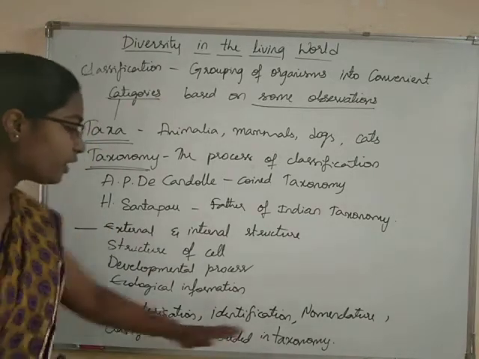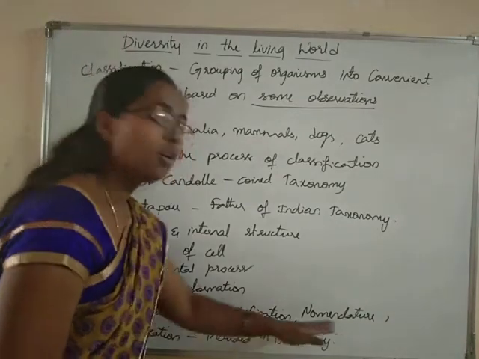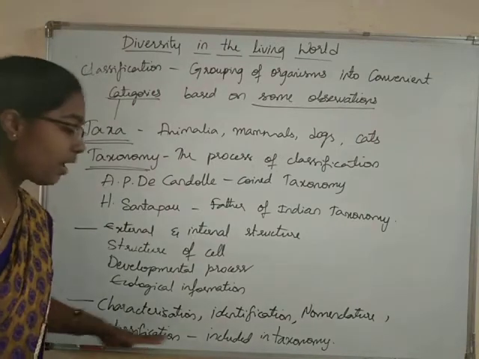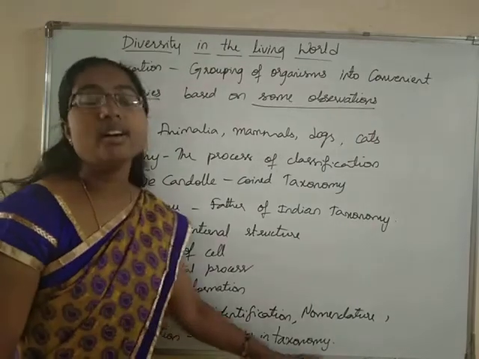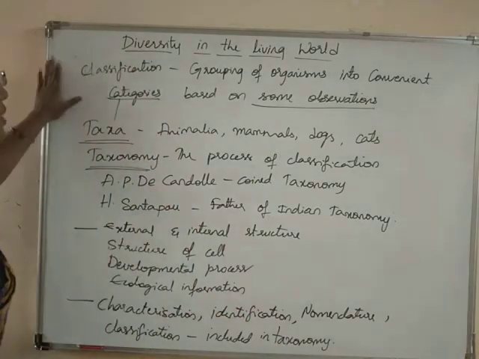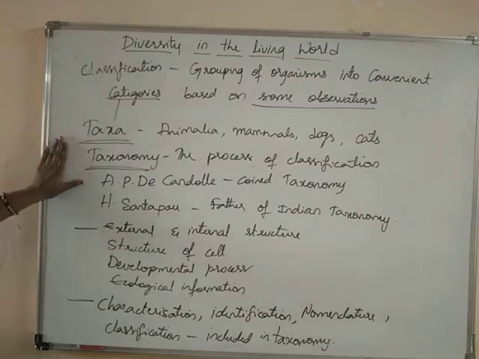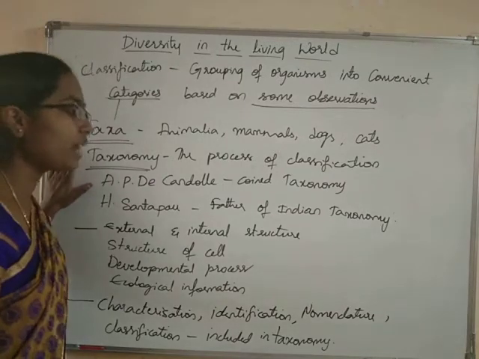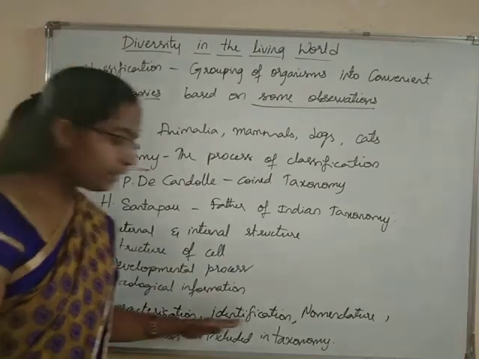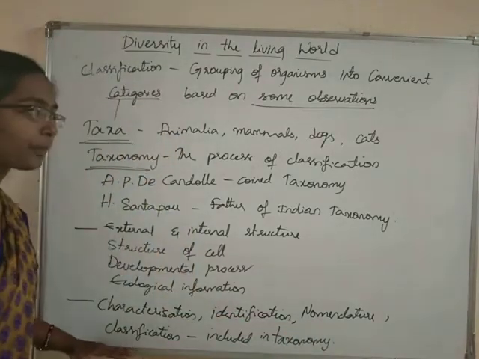So these are the four processes: characterization, identification, nomenclature and classification, which are included in taxonomy. Okay ma? So this is regarding classification and taxonomy. Okay students, so in taxonomy we are going to identify the characters of the organism, identify the organism, name it and classify it.